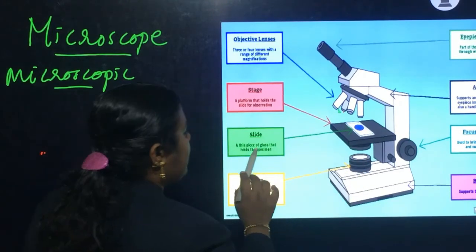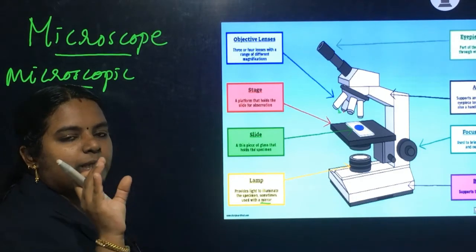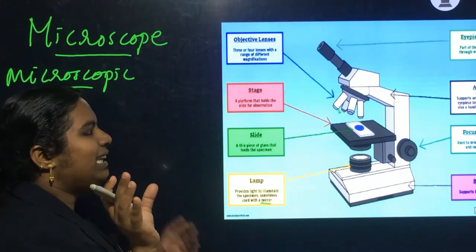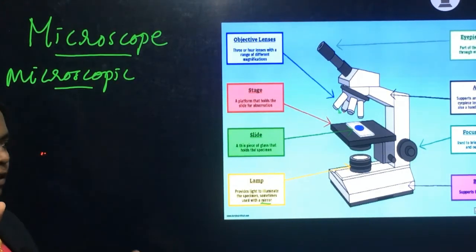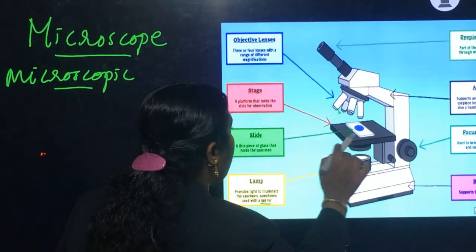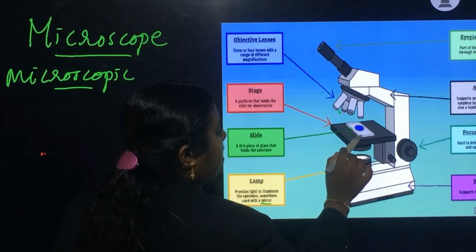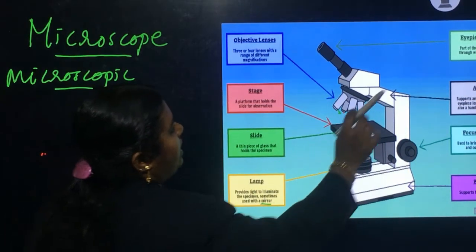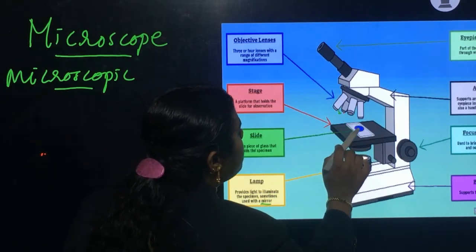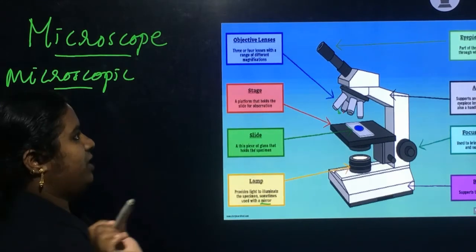Slide means, inside this slide, it consists of the specimen. Specimen means the particular object, or sometimes it may be a cell or part of a cell, whatever it is. The specimen is kept on the stage, and through this eyepiece we can observe the specimen which is kept on the stage.